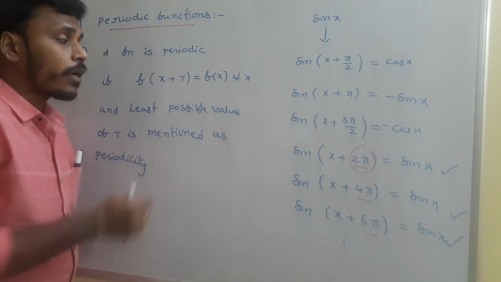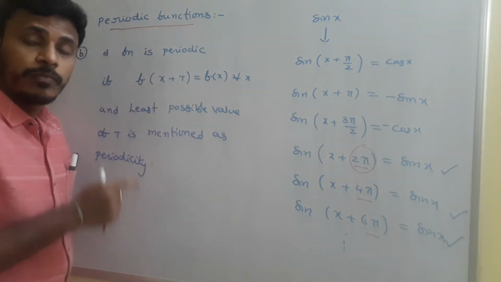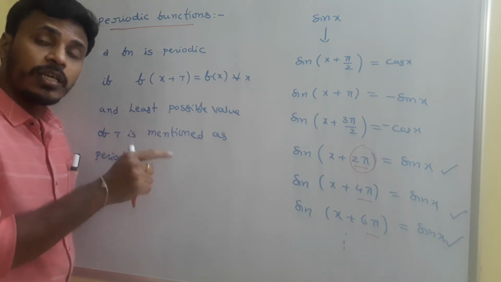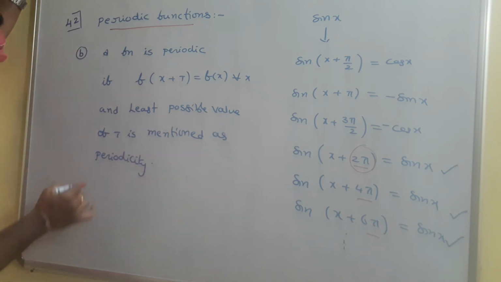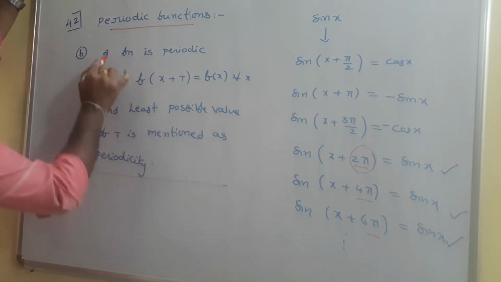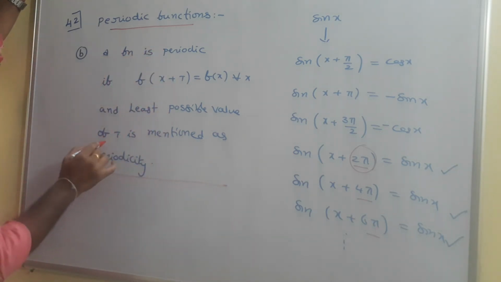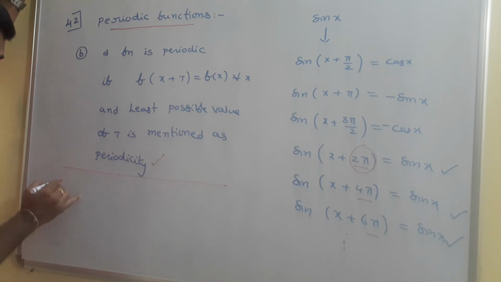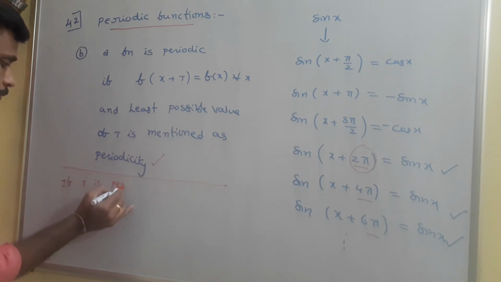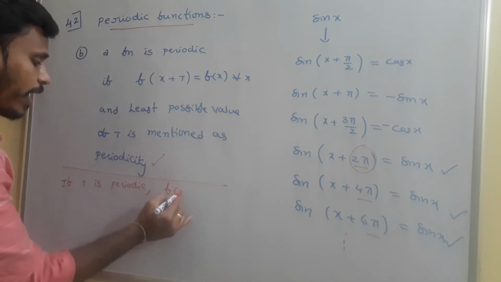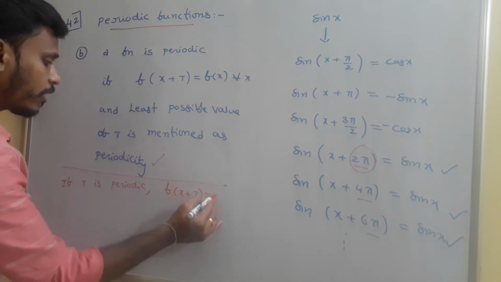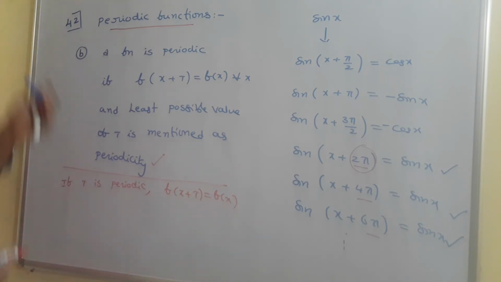So for every function, if t is the periodicity, then f of x plus t is f of x. Not only f of x plus t, f of x plus 2t is also f of x itself. Why? A function is periodic and the least possible value of t is the periodicity. If t is the period, we have that f of x plus t is equal to f of x.